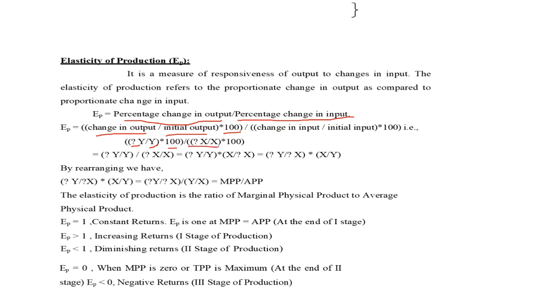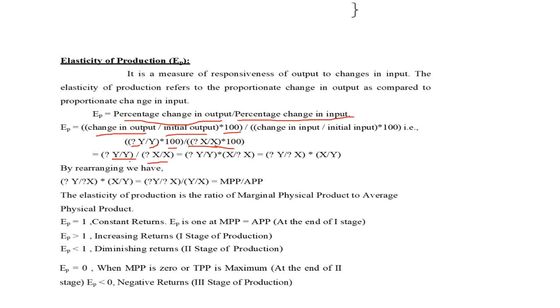Change in the input by the input x into 100. That means delta y by y and delta x by x. That is delta y by y into x by delta x.